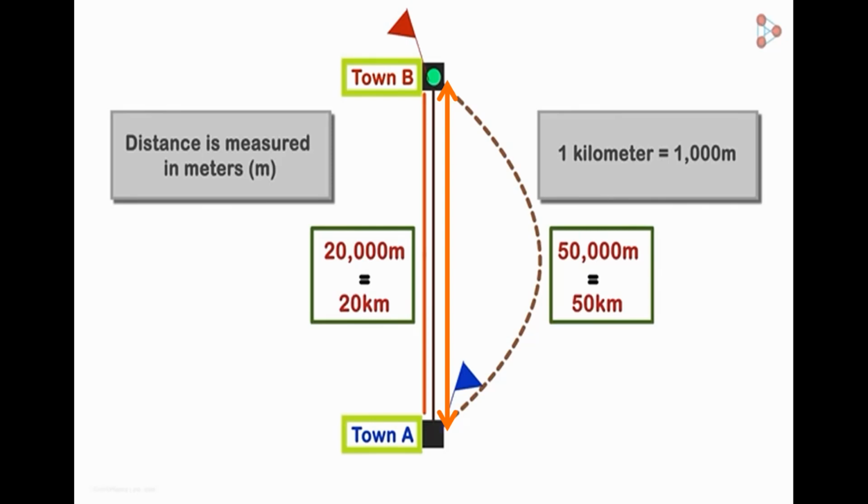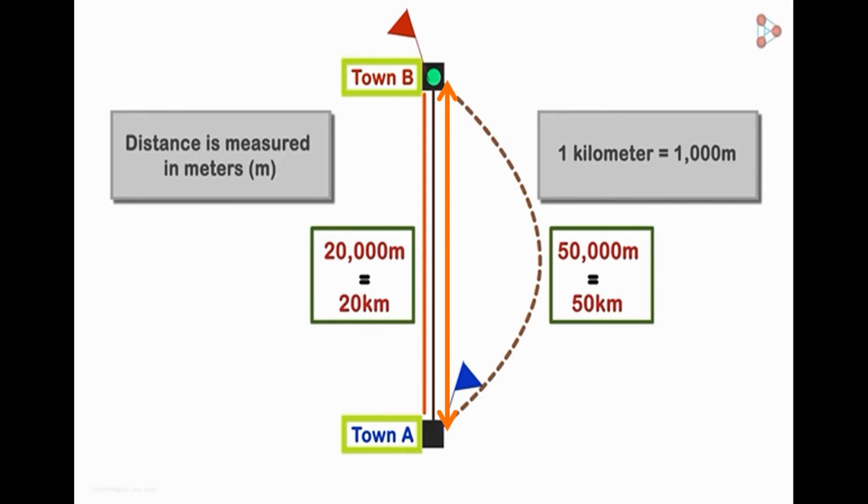Here, one thing we have to note down. Whenever we are giving the answer for displacement, we need to specify its direction. In this case, we said that the displacement is 20 kilometers in north direction. If you tell only 20 kilometers, then the answer is not correct. In case of distance, we will not mention the direction. In this case, the distance is 50 kilometers, that's all. Here we are not mentioning its direction.